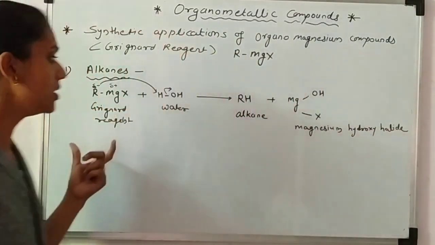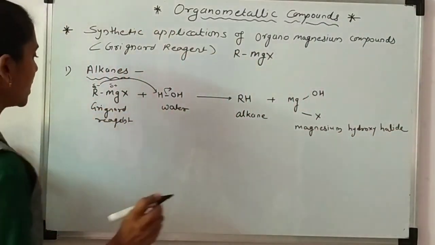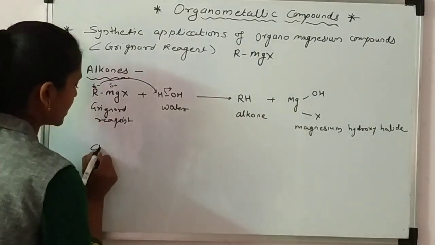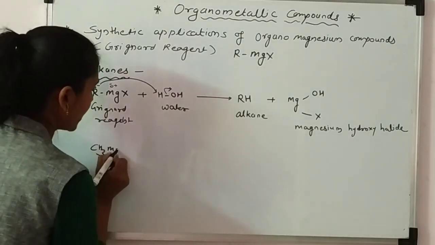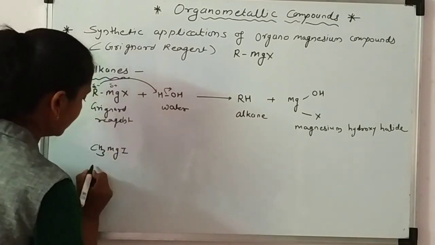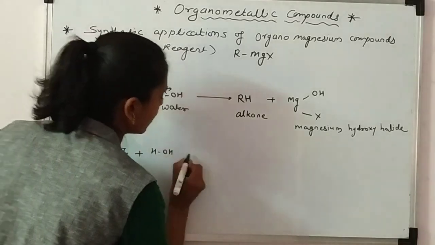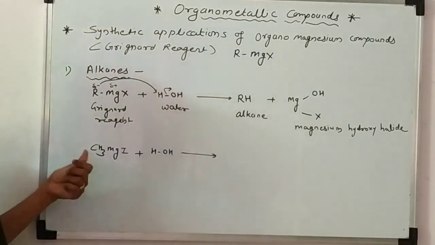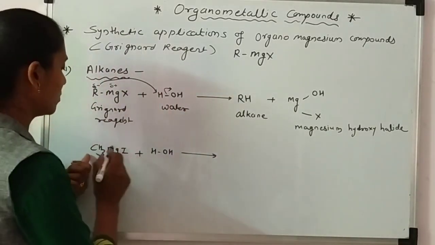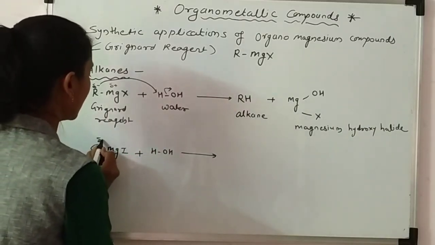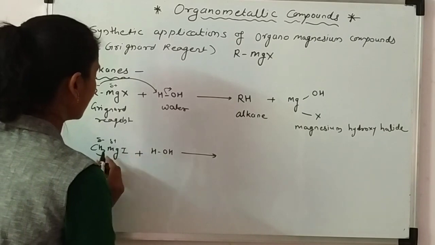We have taken a general example here. You can take a particular example also. For example, methyl magnesium iodide is reacted with water. What is the product? Methane. So I have written here CH3 delta negative, delta positive.